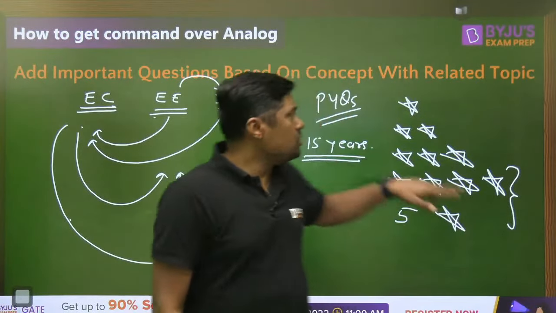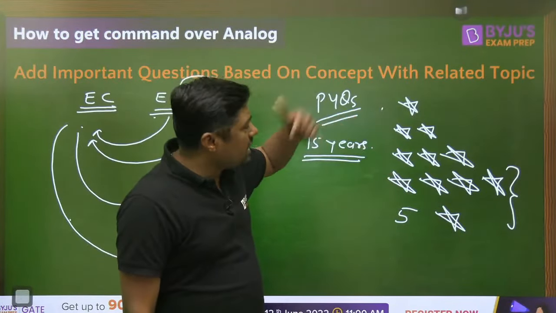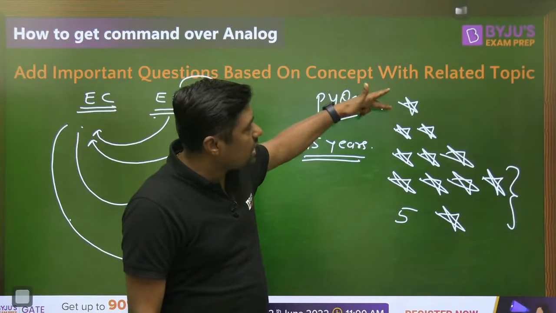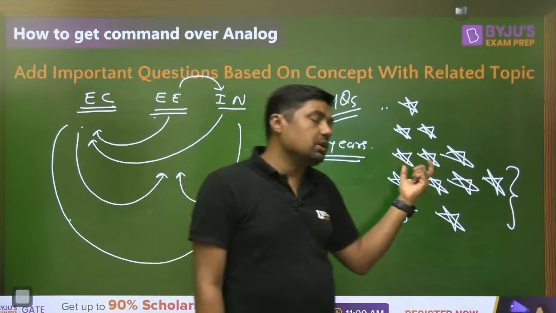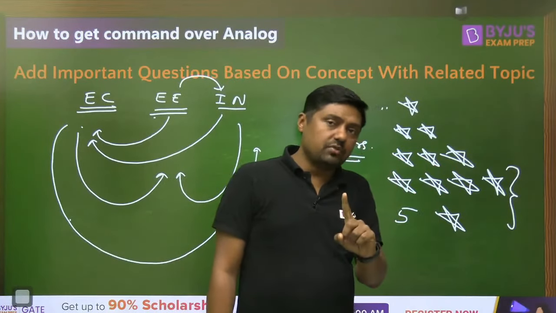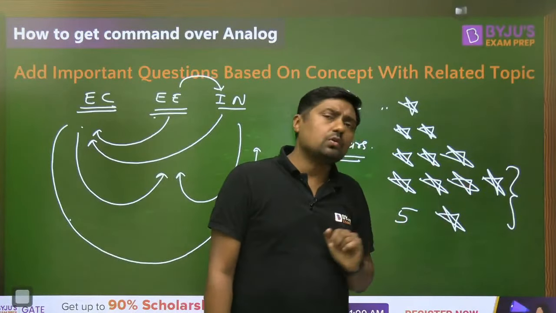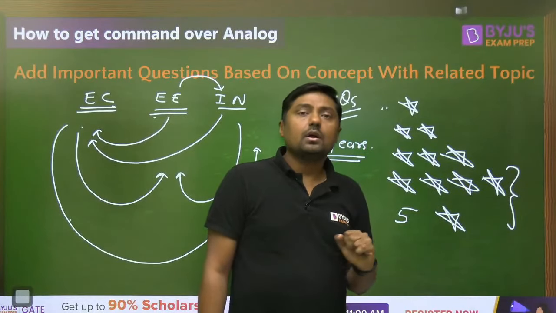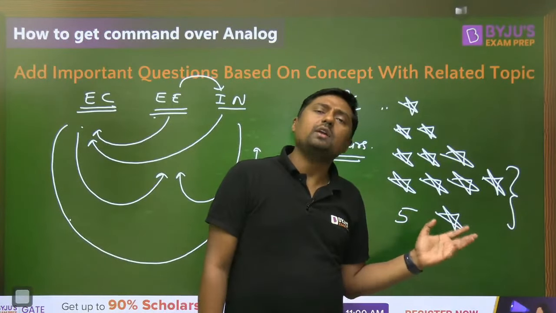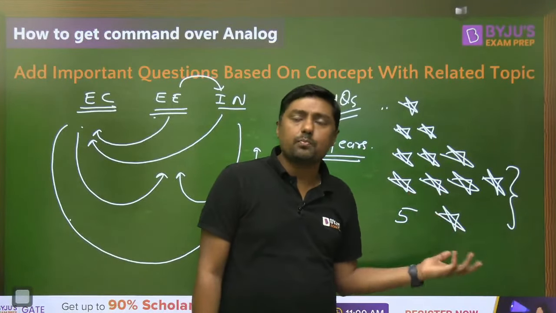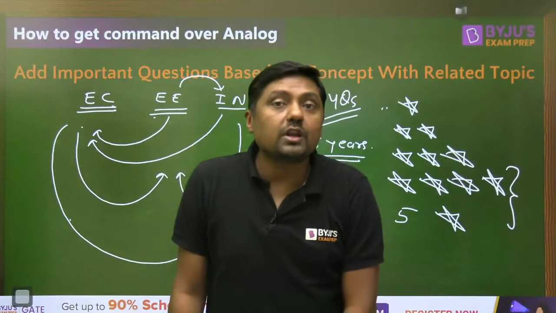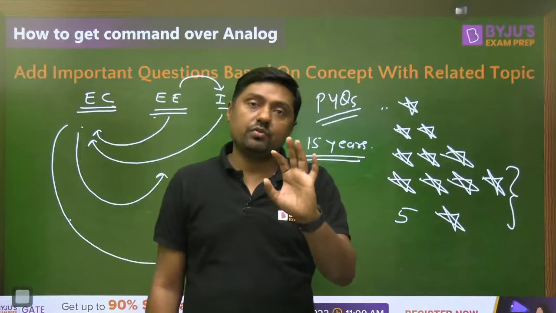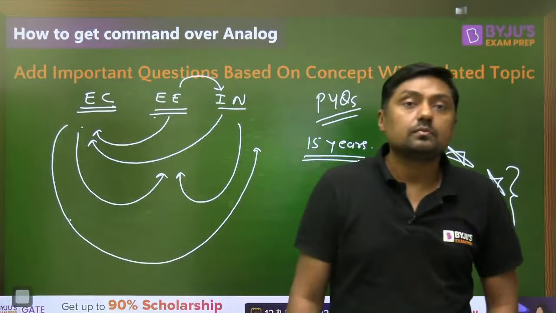Now, if we are giving this type of star, then again no need to revise the 1-star question or 2-star question. The 3-star question requires 1-time revision, 4-star question requires 2-time revision, and 5-star question requires 3 times revision. That will be the simple strategy, and that will save your time during revision. Revision is very, very important.